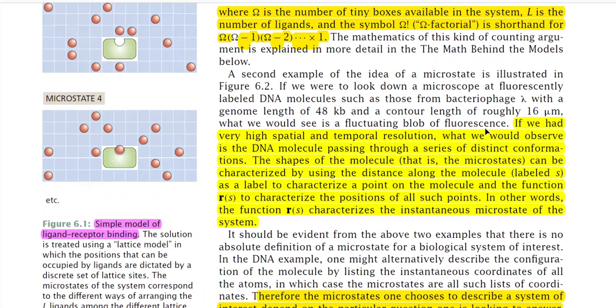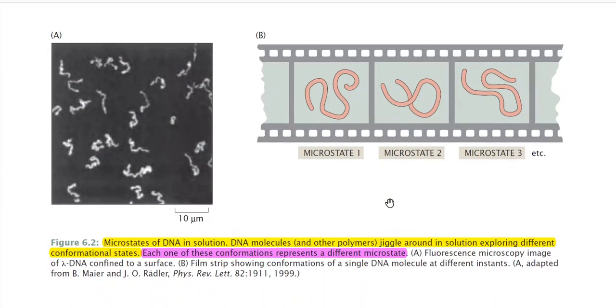So now I am going to show you a second figure, which is also an example of microstates. This figure is about the arrangement of a DNA. This DNA is from the Bacteriophage lambda. In the previous example we discussed the idea of the microstate in terms of the ligand receptor model. Now I am going to discuss another example of the microstate. So let us look at the figure. This is figure 6.2, microstates of DNA in solution.